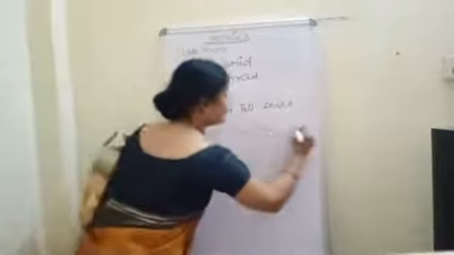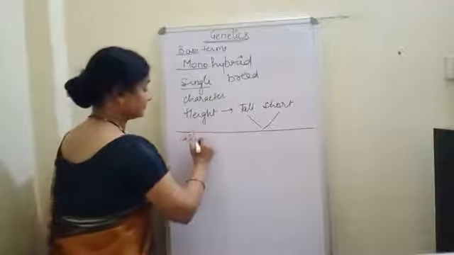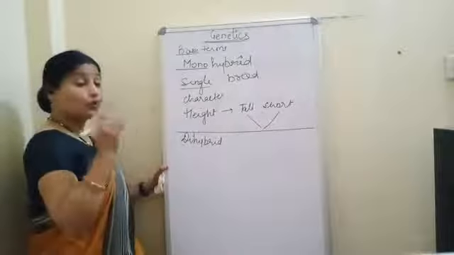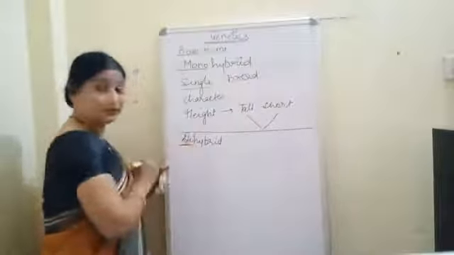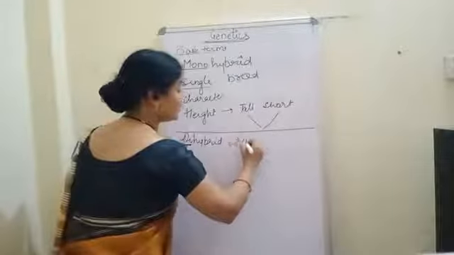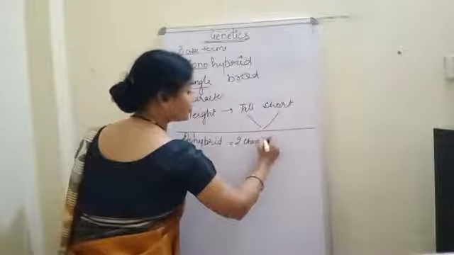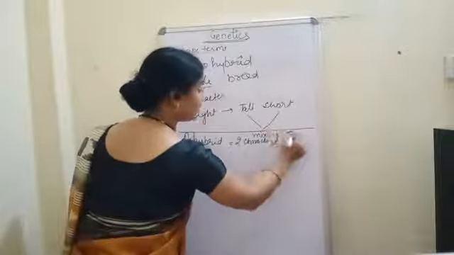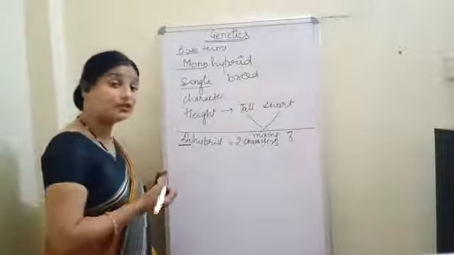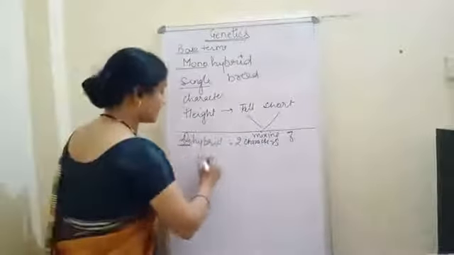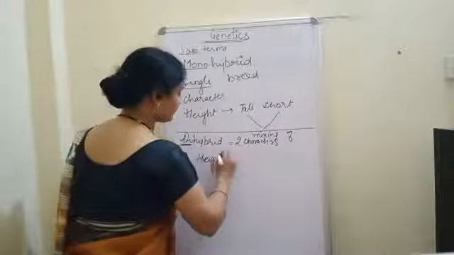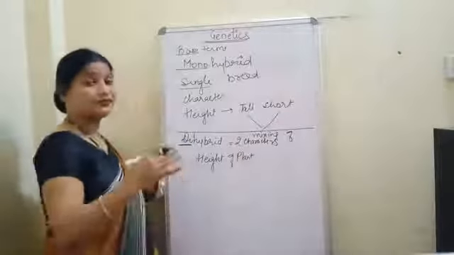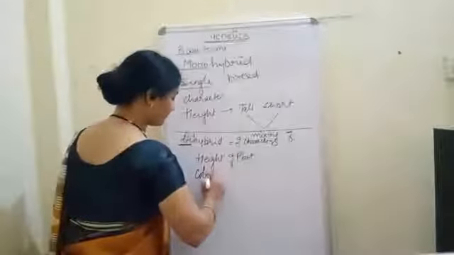Now see the meaning of dihybrid. Two characters. Di means two. So what is the meaning? Mixing of two characters. Now what are the two characters? Suppose I take the height of the plant, this will be one character. And suppose I take the color of the flower.